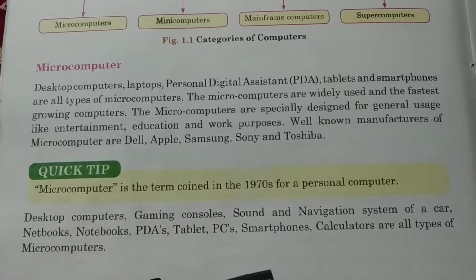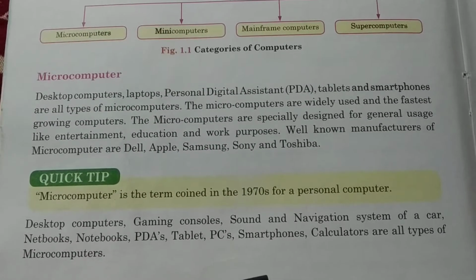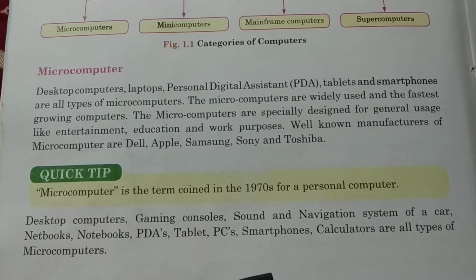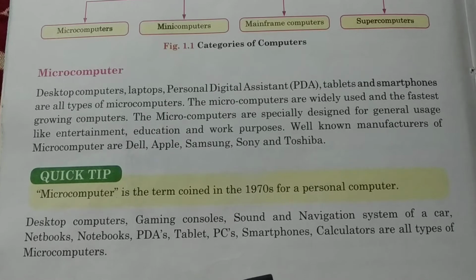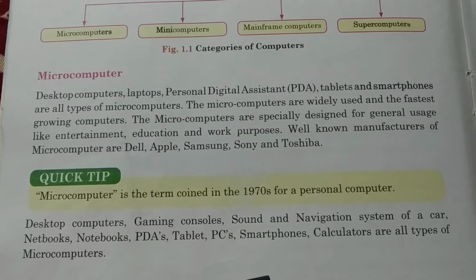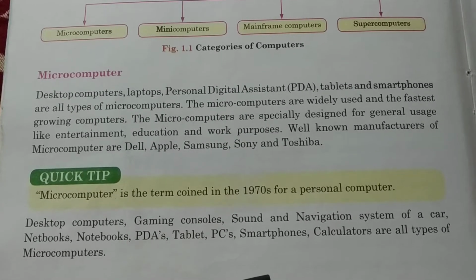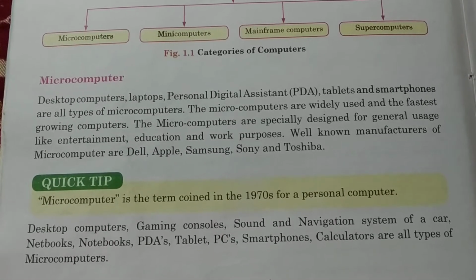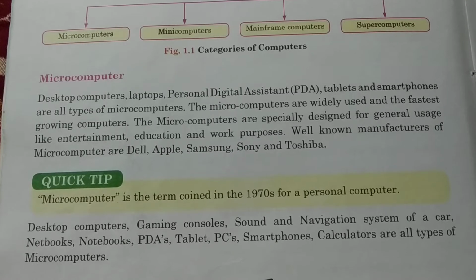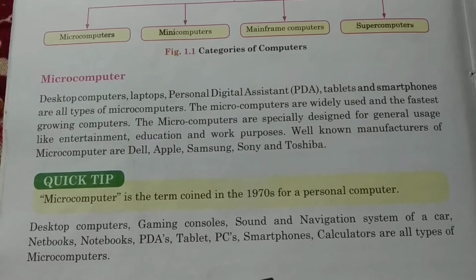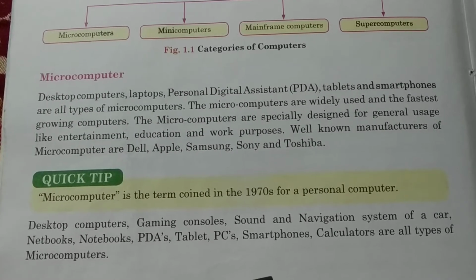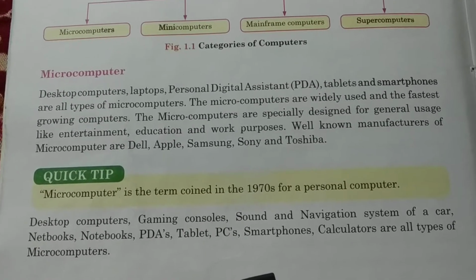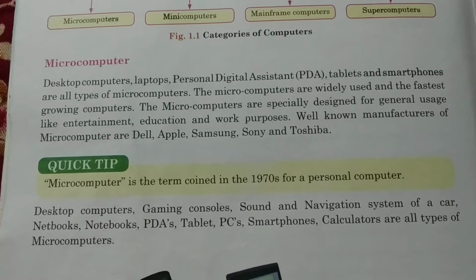Okay. So if a question is asked like this, which type of computer we use for personal use, it is microcomputer. Or if it is asked that a laptop is a type of dash computer, you have to write microcomputer. If it is asked to name two companies or one company for which microcomputers are used, then you can write any of the companies like Dell, Apple, Samsung, Sony, Toshiba, any two or any one, whatever is asked in the question.